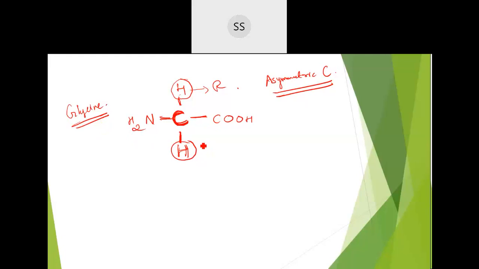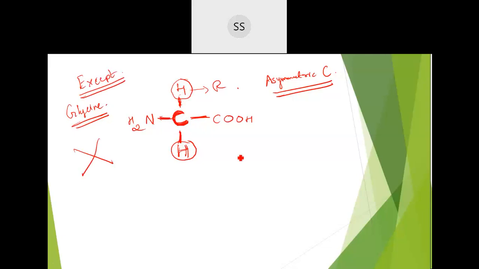Optical activity means when you pass the plane polarized light to the compound, if the compound is able to rotate the light towards the right side or towards the left side. And the condition for this compound to exhibit optical activity is that they should have different groups attached to them. If they are having similar group, they would get cancelled by each other. They don't show any optical activity. So except glycine, all the amino acids occurring in nature are optically active. Glycine is not optically active in nature.